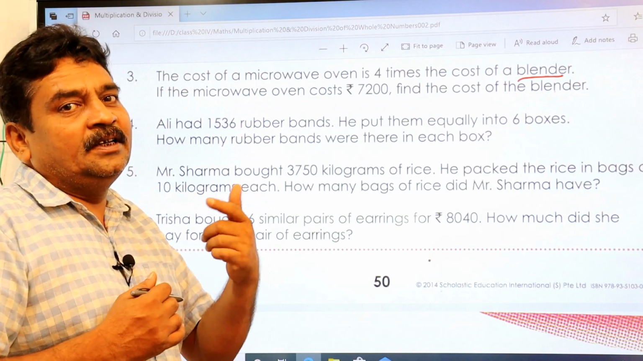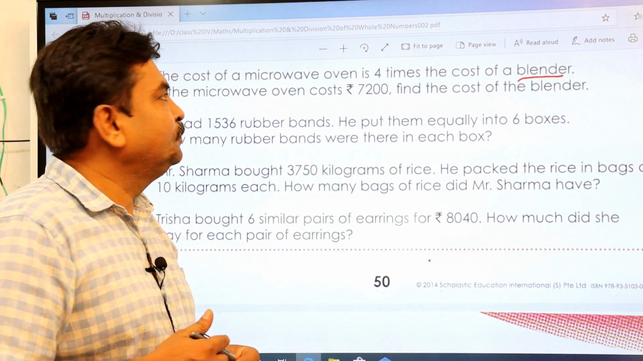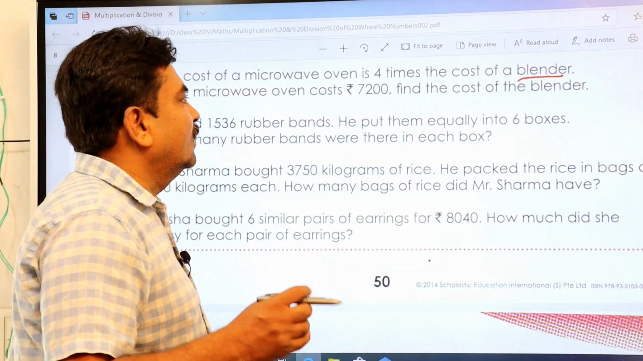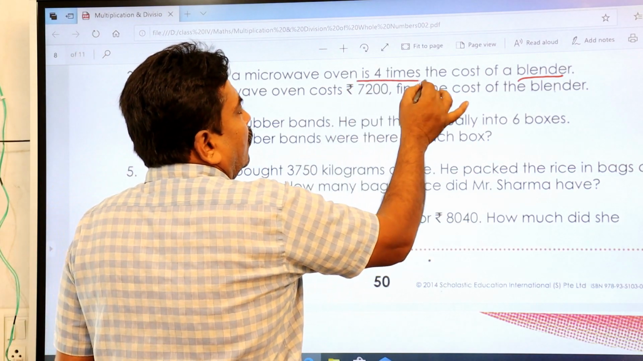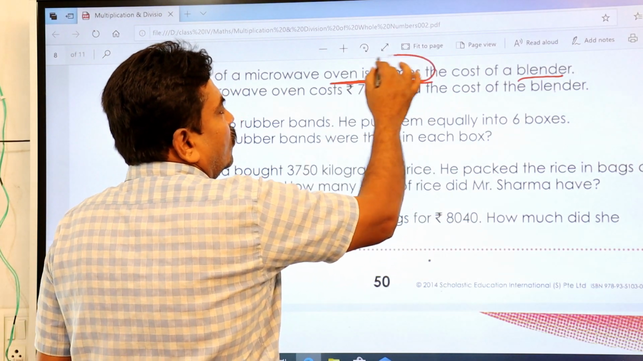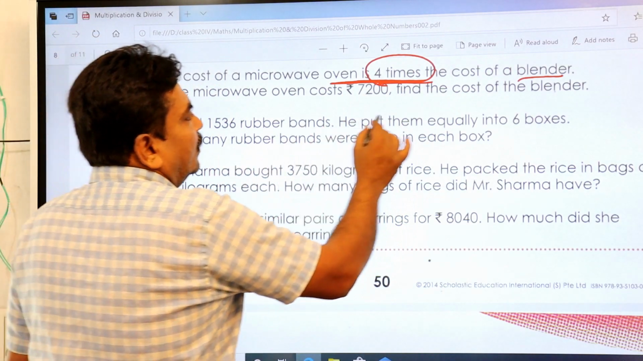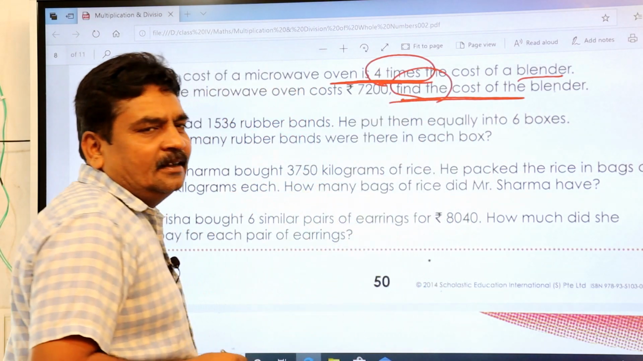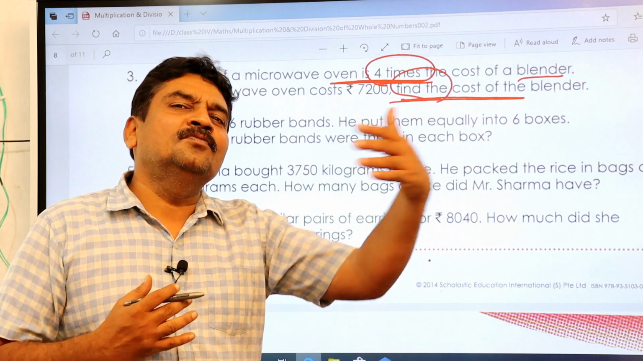I have told you some keywords in our first and second videos on how to do word problems. So here you have 2 keywords. One is 4, right? How many times? That is 4 times. There is one keyword. And the second keyword you have is find the cost. These are the 2 keywords. Through that you can easily find out 4 times more.